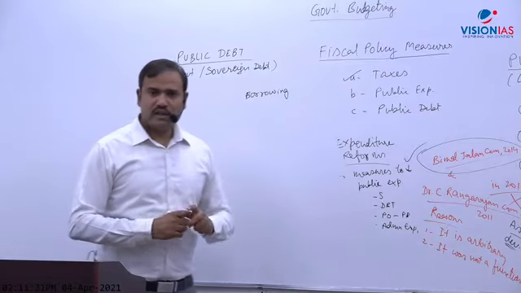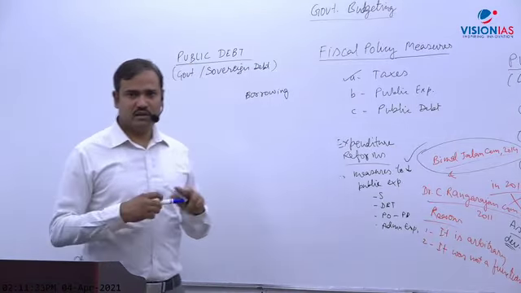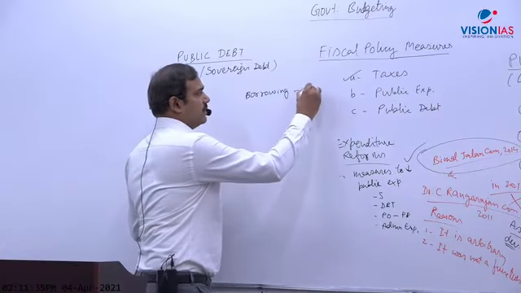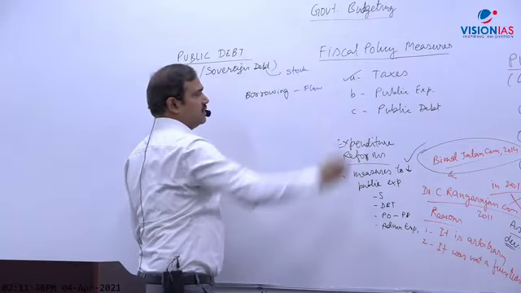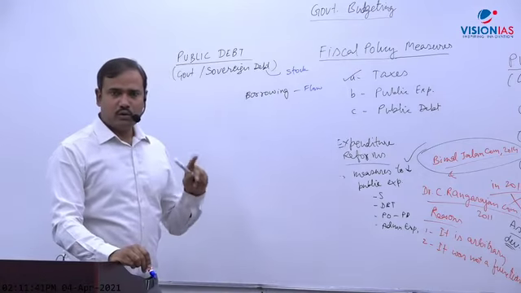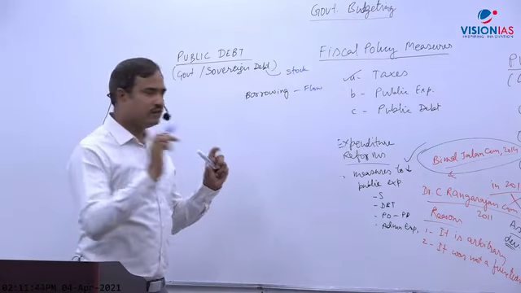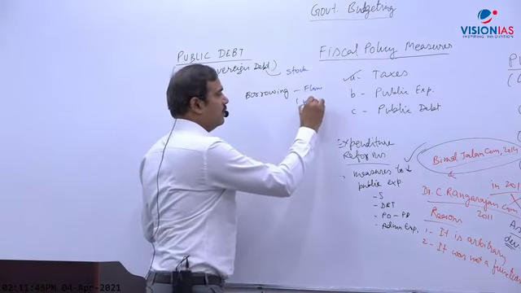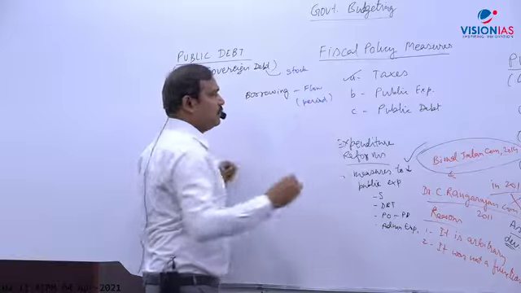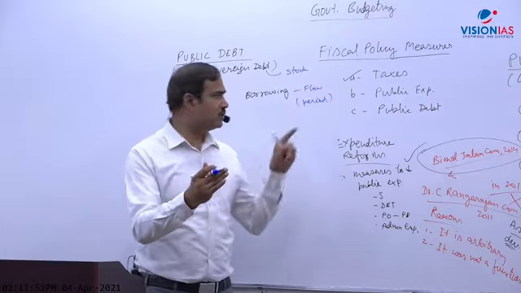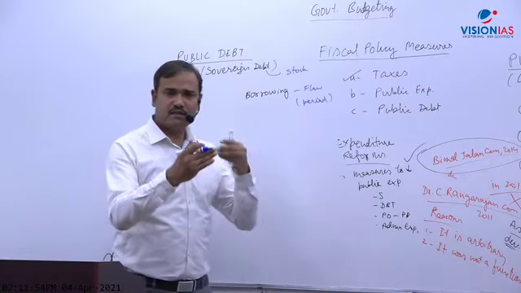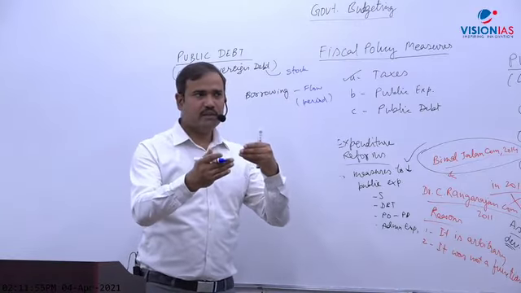I have told you already that borrowing is a flow concept and debt is a stock concept. Okay, so flow concepts are measured over a period of time. So we will measure over a period of time. For example, fiscal deficit is what? Fiscal deficit means borrowing of government. So fiscal deficit is a flow concept, and fiscal deficit is measured over a financial year period of time.